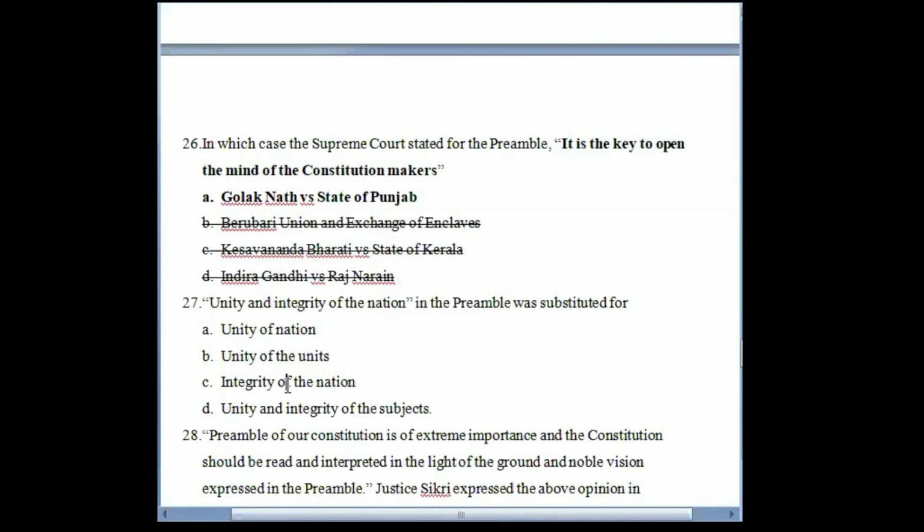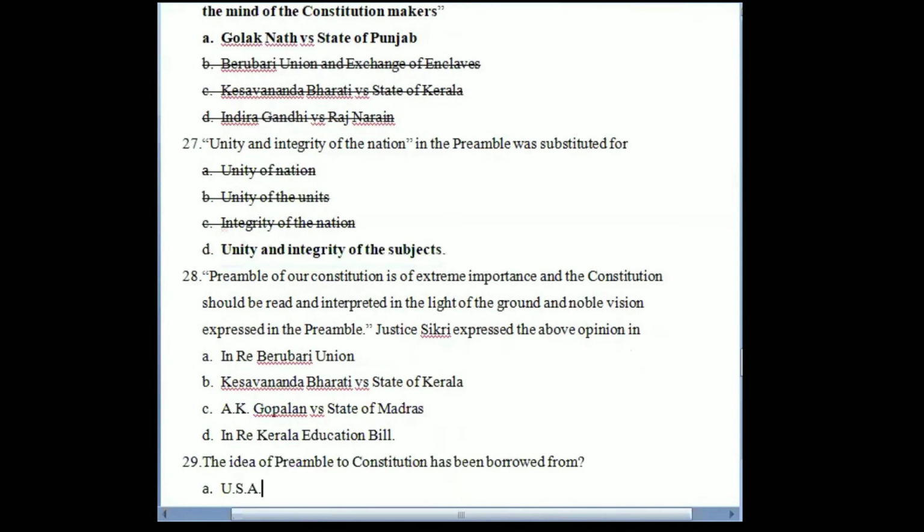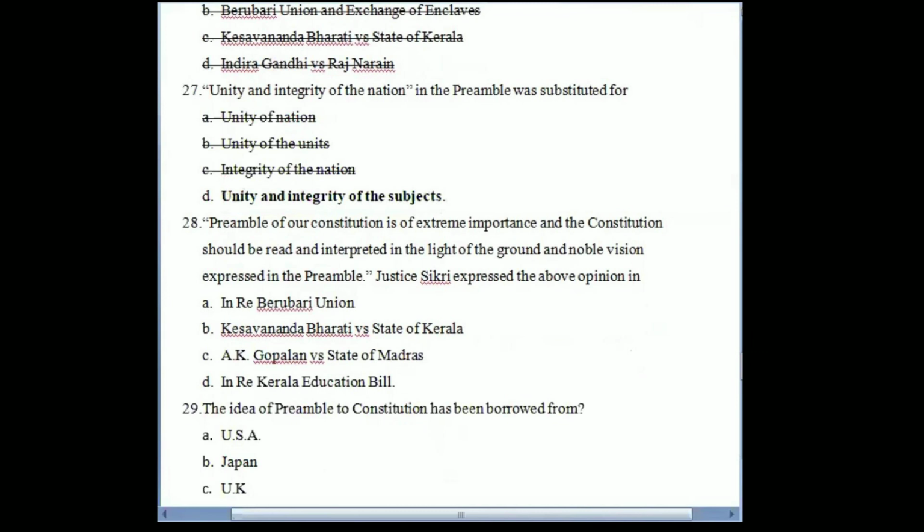Next is, unity and integrity of the nation in the preamble was substituted by what? Unity and integrity of the nation was substituted by unity and integrity of the subjects. For this, you can refer to the preamble. Next is, the preamble of our constitution is of extreme importance and the constitution should be read and interpreted in light of the grand and noble vision expressed in the preamble. It was Justice Sikri's expression, and he mentioned this opinion in the famous case of Kesavananda Bharati versus State of Kerala.